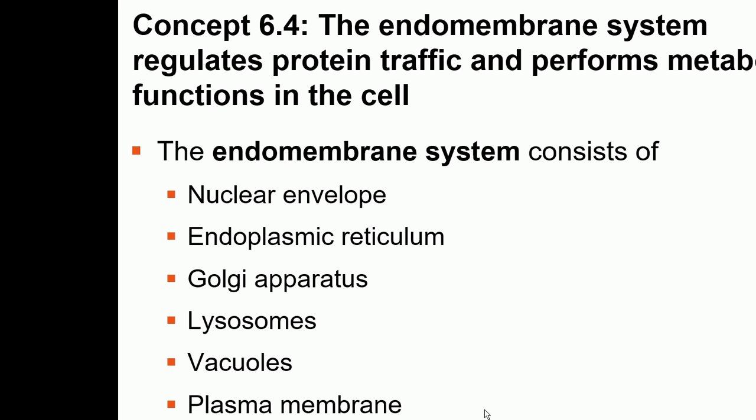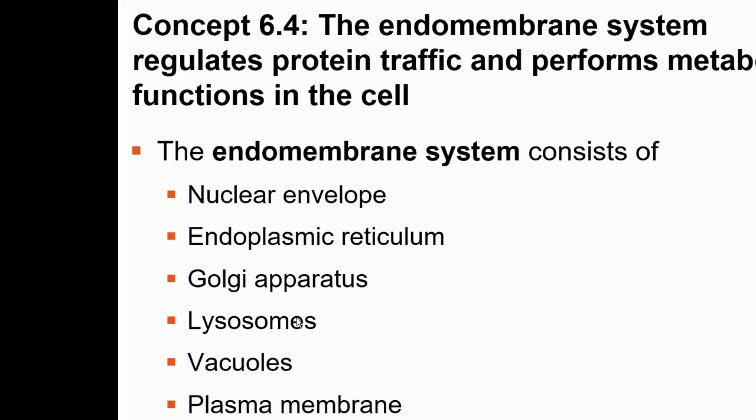Okay. So now we are going to talk about the endomembrane system. So what does the endomembrane system mean? Basically our cell is nothing but a membrane. Our cell is surrounded by a plasma membrane which separates the cell from its environment. The outermost boundary of the cell is made of plasma membrane, and this plasma membrane is made of phospholipids. So the plasma membrane, the membrane which surrounds the cell, is part of the endomembrane system.